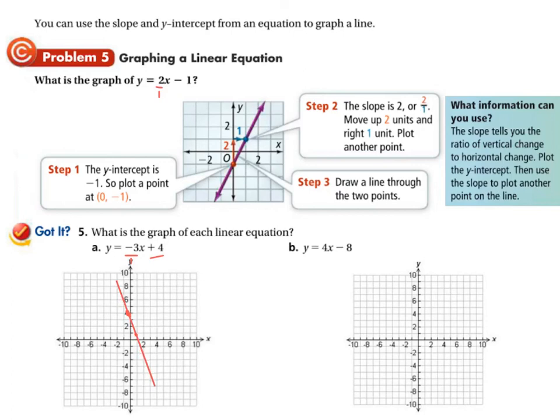How about the second one? We're going to do the same thing. We're going to say, okay, we need to put a point down here at -8 on the y-axis. It's always the y-axis. And then the slope is 4 or 4 over 1. So we're going to rise 4, run 1, and that's this point right there. And now I will use my line making tool to make a line that runs through them, and I'll have to adjust that properly so that it runs through them both. And that's what your graph would look like.